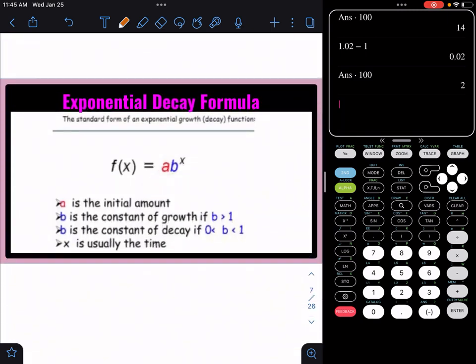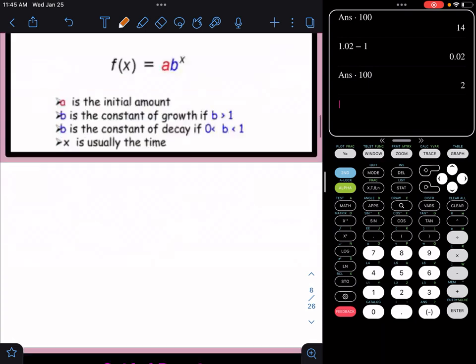So again, we can use this same exponential formula where we have f of x, or you could put y equals a, which is the initial amount, and then b is going to be the constant of decay. This is going to be a number smaller than 1 but bigger than 0 because we're decreasing, and then we raise it to the exponent of x, where x is usually the time.